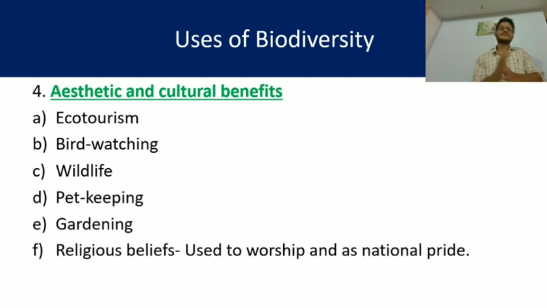Religious benefits, religious beliefs, we used to worship different types of wild animals like the snake and the bull. And they are also a matter of national pride, like the national flower, national animal, national bird. They are the pride, they are the sign of a country. So this is the aesthetic and cultural benefits.